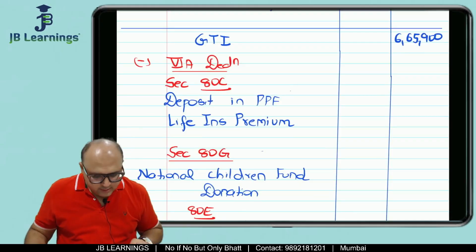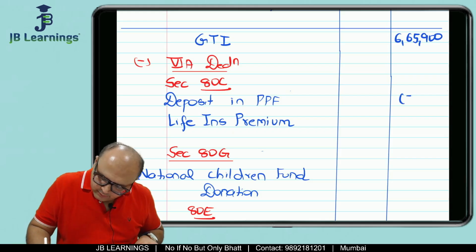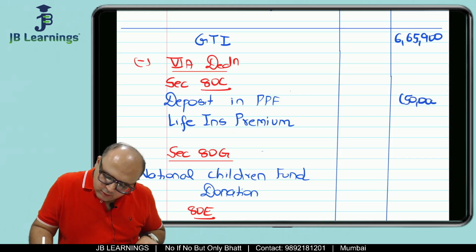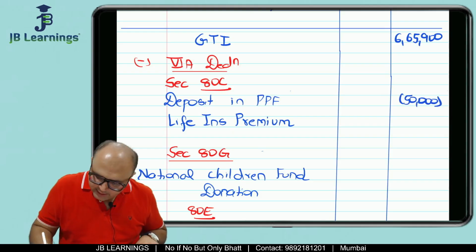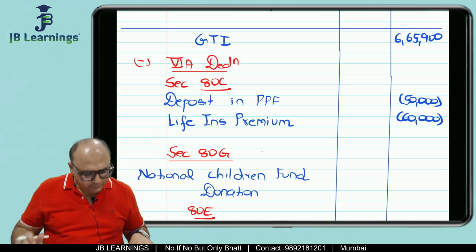Let us start with chapter 6A. Deposit in PPF is how much, friends? 50,000. LIC premium is how much? Given in the question. 60,000, which is total 1,10,000, but it is within the limit of 150.